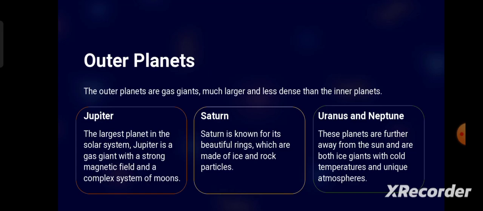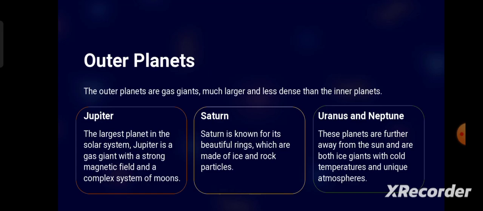Mars is also known as the red planet, as it appears red in color, and it has the lowest density among the terrestrial planets. Terrestrial means the inner planets, so the lowest density among Mercury, Venus, Earth, and Mars. It also has a very thin atmosphere. It has two natural satellites, Deimos and Phobos. After that is situated the asteroid belt, and after that the outer planets Jupiter, Saturn, Uranus, and Neptune.